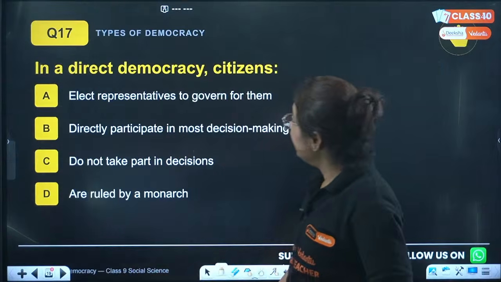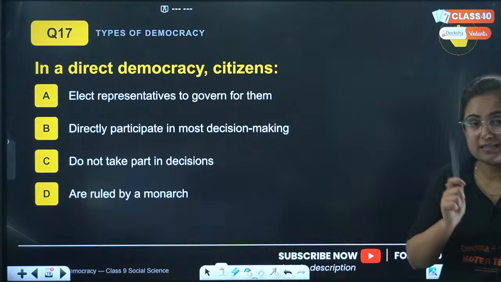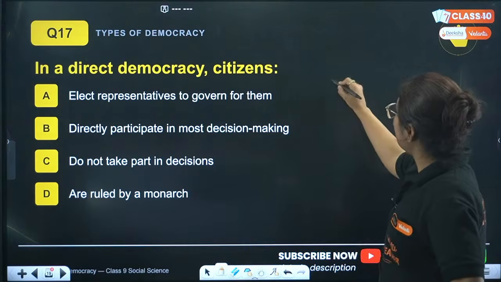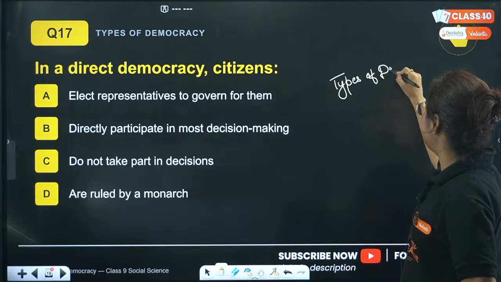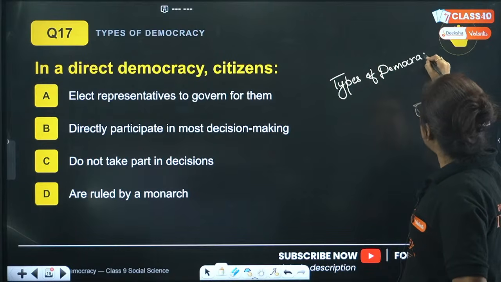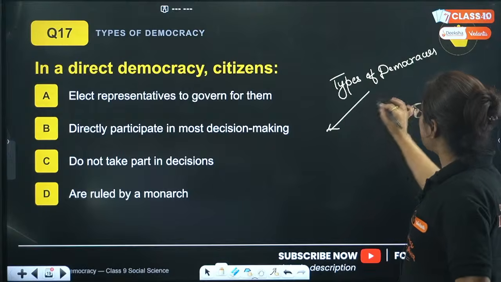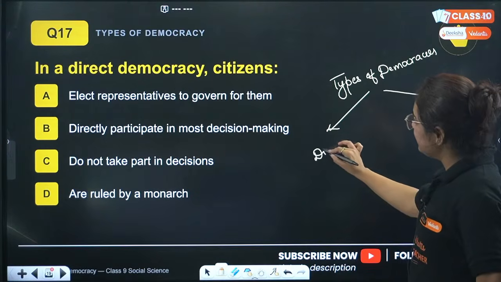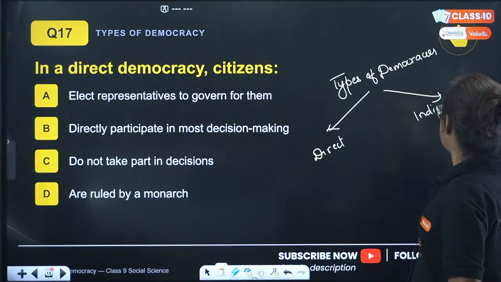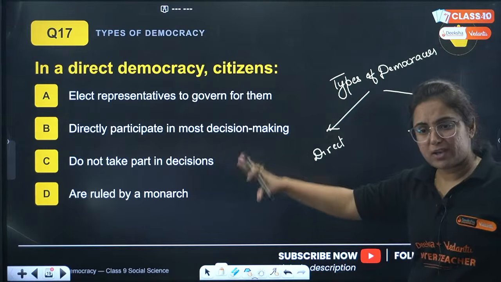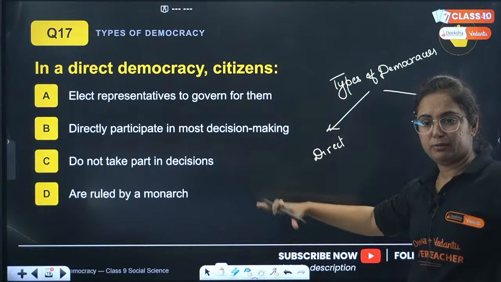Next is, in the direct democracy, citizens. Now there is a topic in our book that is types of democracies, right? I will explain this to you in detail. Beta, there are two types of democracies. One is direct, and the other one is indirect democracy. Look at the question. Think about this, then we will talk.